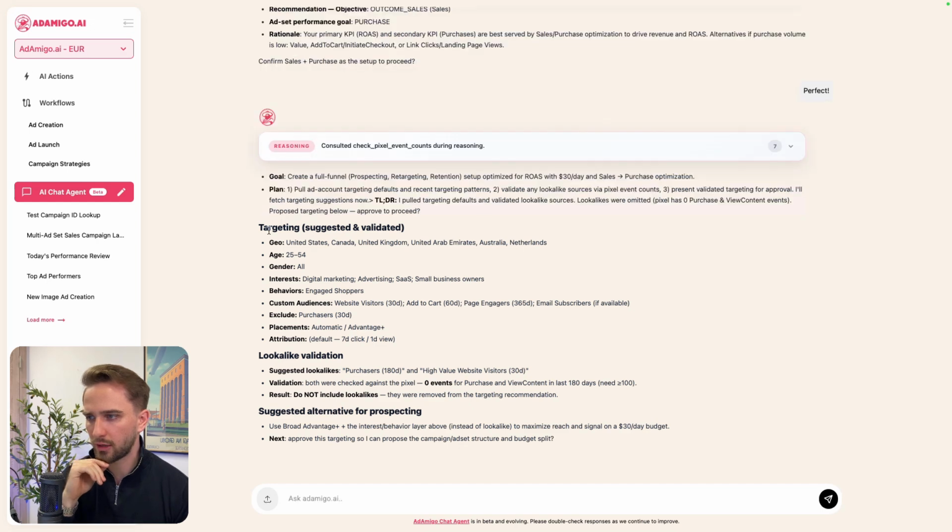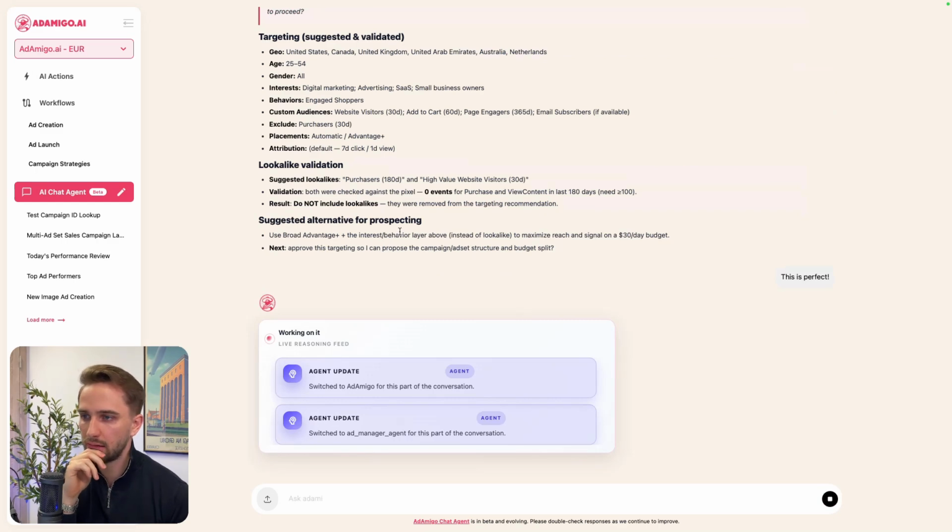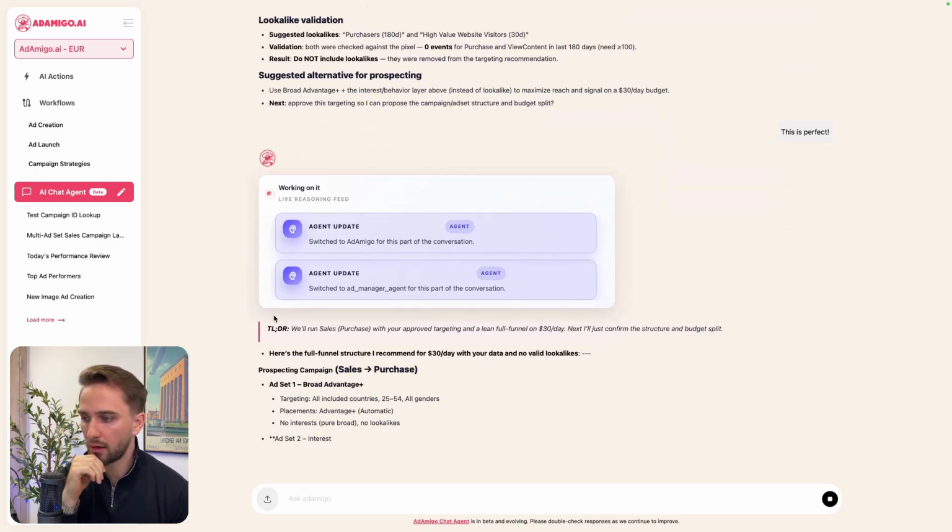So look, it gives me a recommendation of exact geo-targeting, age ranges, gender. It talks about interests we want to target, custom audiences we can target or exclude, right? Lookalike audiences, attribution window, placement. This is insane, right? So this is perfect, right? So I don't even have to think about anything.